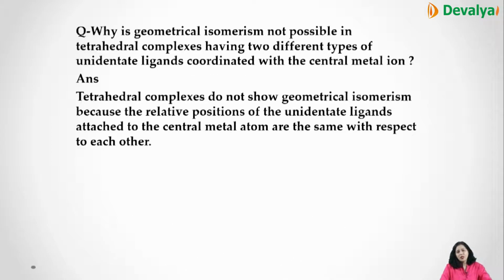Now, why is geometrical isomerism not possible in tetrahedral complexes? Having two different types of unidentate ligands coordinated with the central metal atom. This I have just explained to you: in tetrahedral complexes, even if you have A, B, C and D, they do not show geometrical isomers because the relative positions of the unidentate ligands attached to the central metal atom are the same.